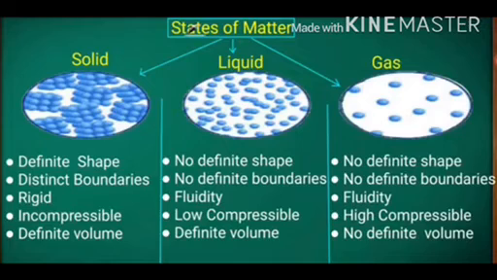The piston of the first syringe, which contains air, moved in considerably on applying pressure. This means that on applying pressure, air, a gas, can be compressed to a smaller volume. The piston of the second syringe, which contains water, moved in only slightly on applying pressure. This means that liquids are only slightly compressible.